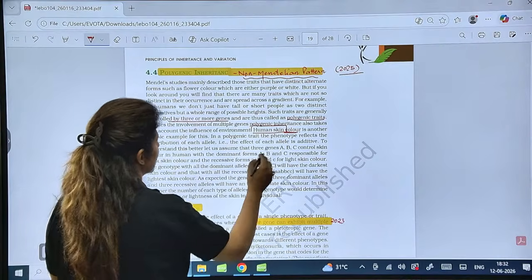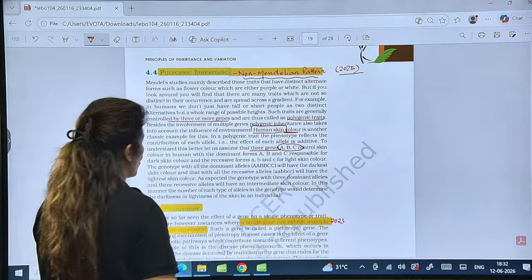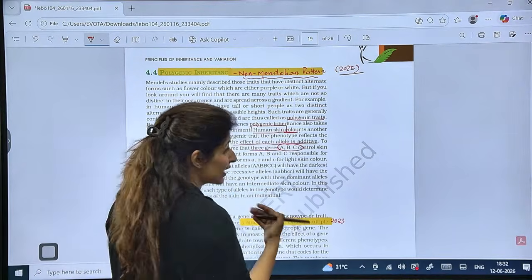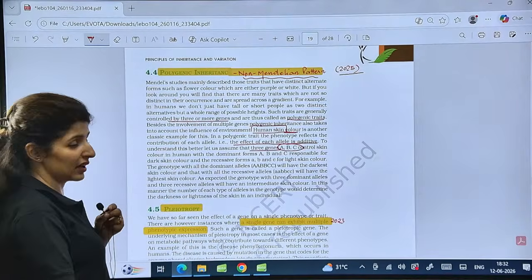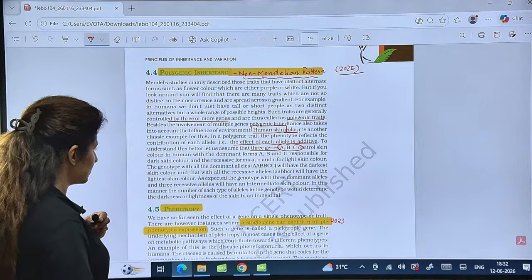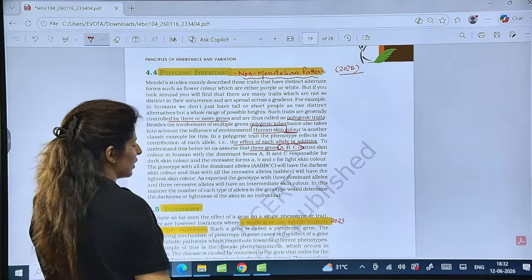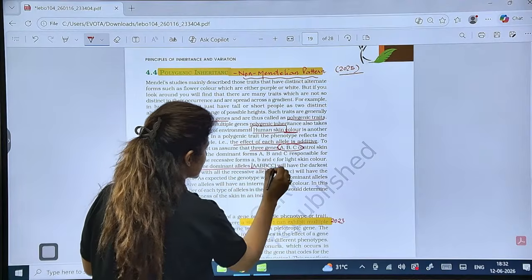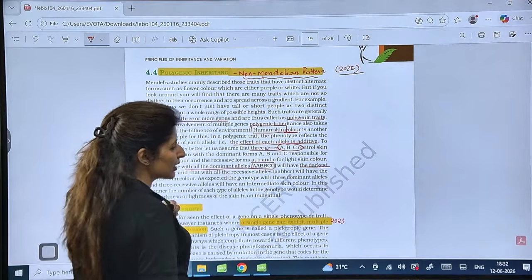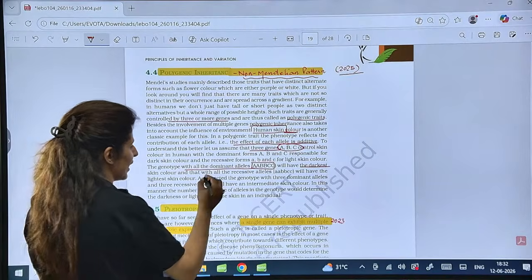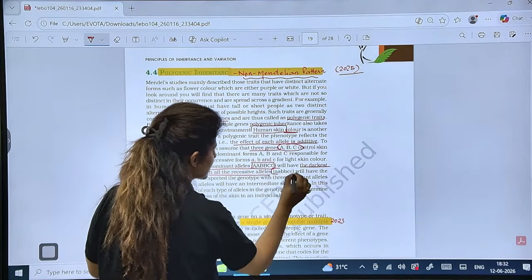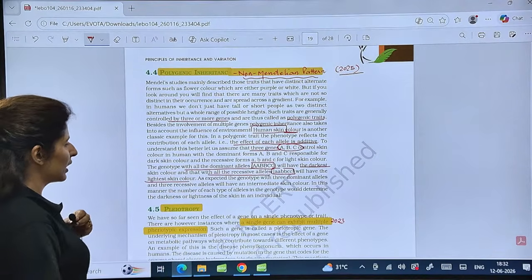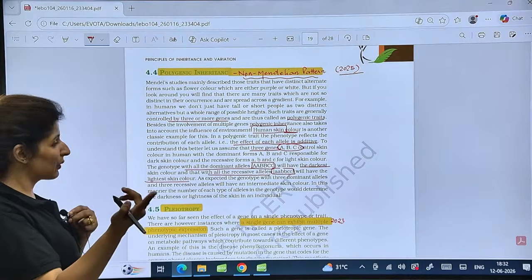Now, in case of human skin color, there are 3 genes involved, A, B, C. All are involved in the production of melanin. So the effect of each gene adds to the effect of the other, so it is also known as additive inheritance. Is it clear? Each gene will have its own alleles. Now, in case all the alleles are dominant, it will have maximum melanin production and the darkest color, negroid color. And when all the genes are in recessive state, this will have the lightest color, that means no melanin formation, albinos, right? And now when you cross them, you will see a different type of ratio coming out.